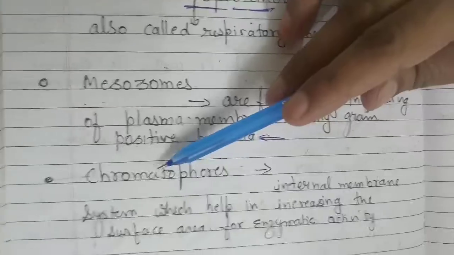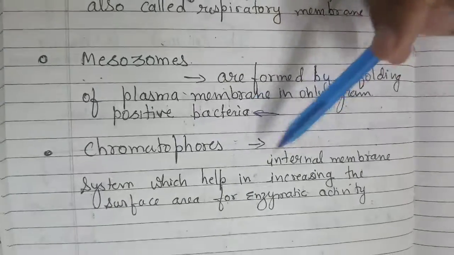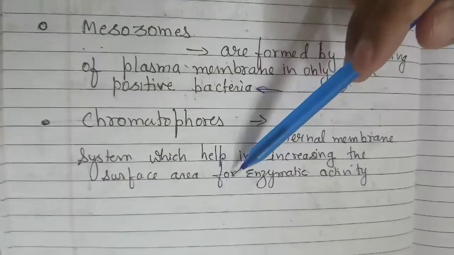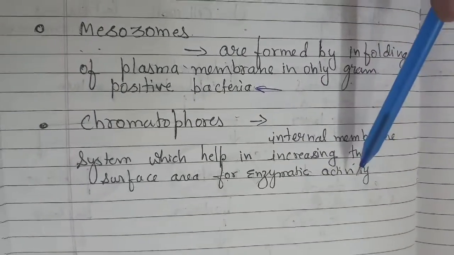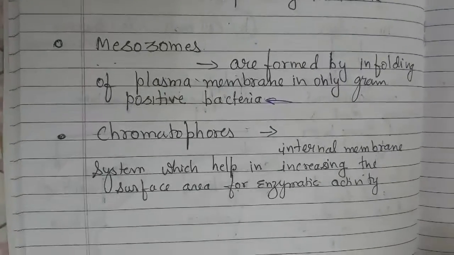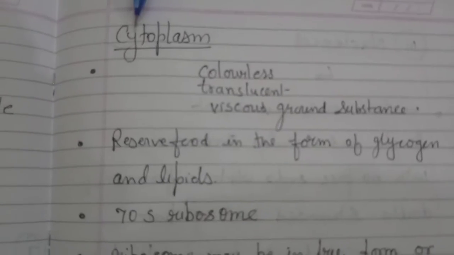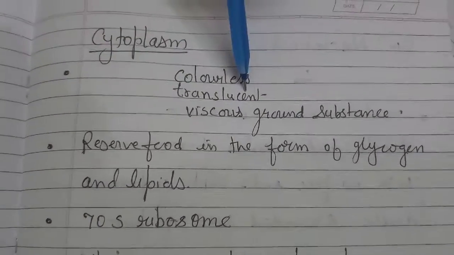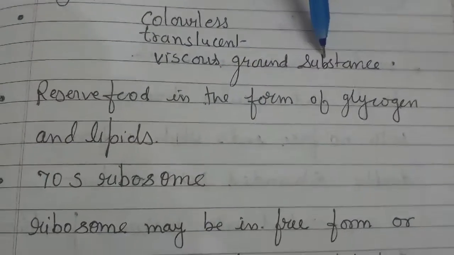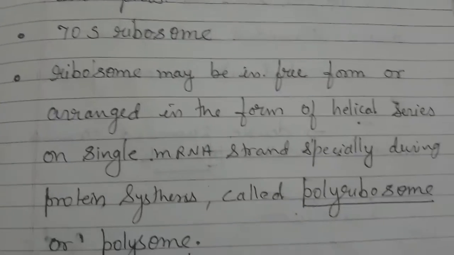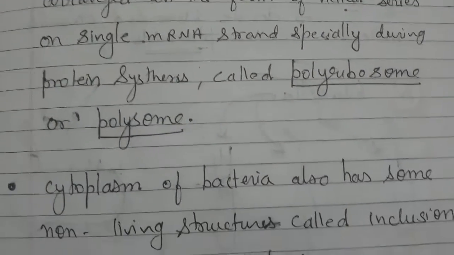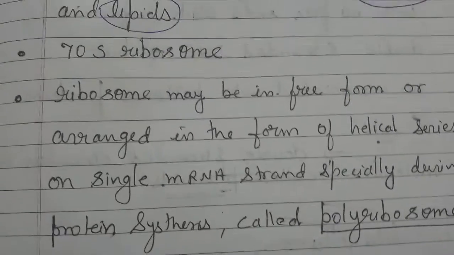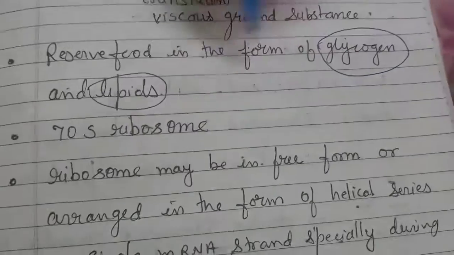Then we also find some chromatophores. This is an internal membrane system which helps in increasing the surface area for enzymatic activity. Sometimes they have pigment and show a different color. Next, cytoplasm. Okay, in bacteria it is a colorless, translucent, viscous ground substance. This is the cytoplasm. Reserve food is in the form of glycogen and lipids. You can note this down, glycogen and lipids.